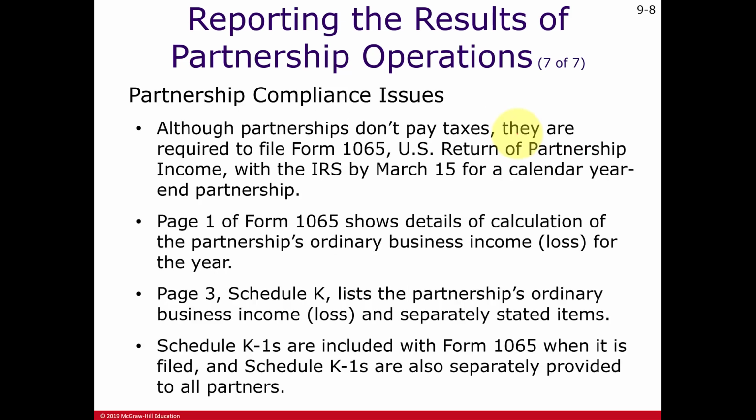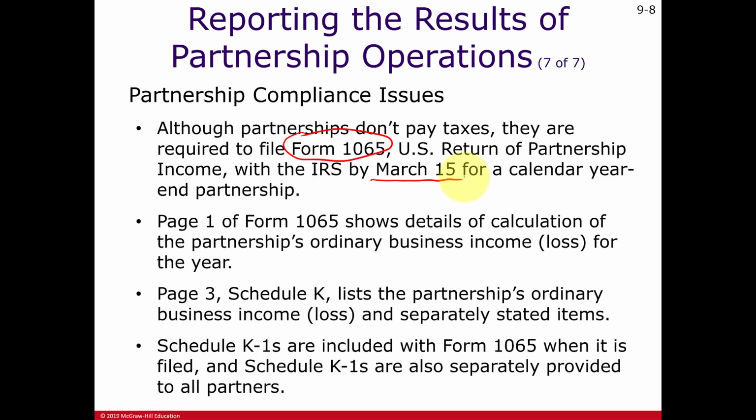So for reporting purposes, the partnership has to file every year a Form 1065 with the IRS. And for calendar year partnerships, that return is due to the IRS by March 15th. Of course, individual taxpayers have one more month, to April 15th, to file their individual returns.